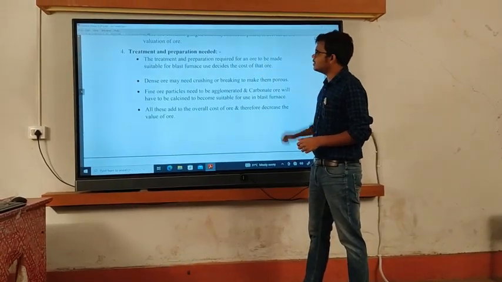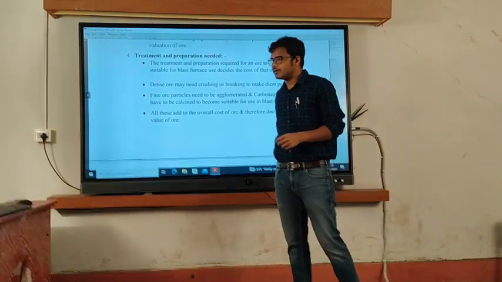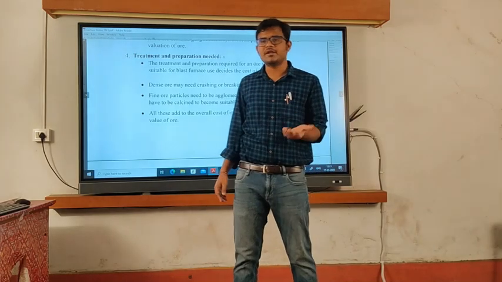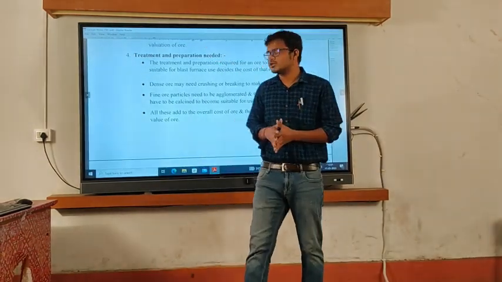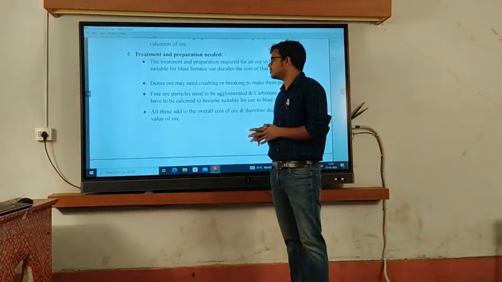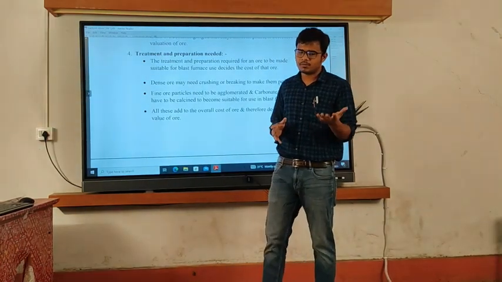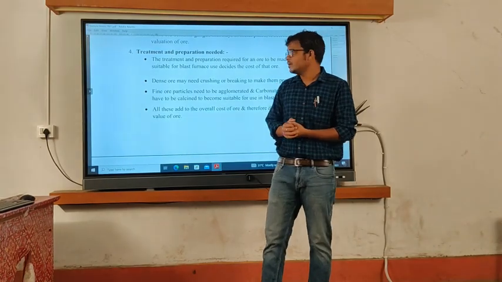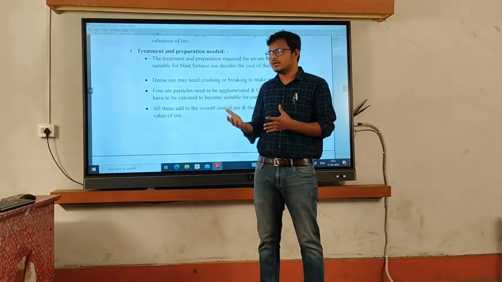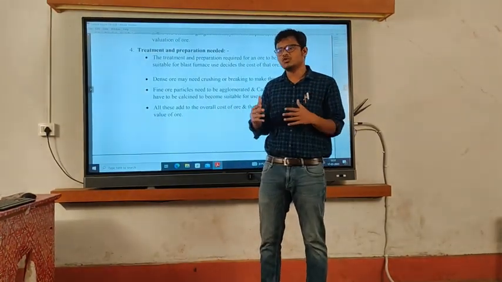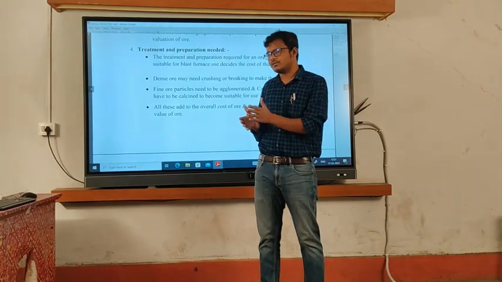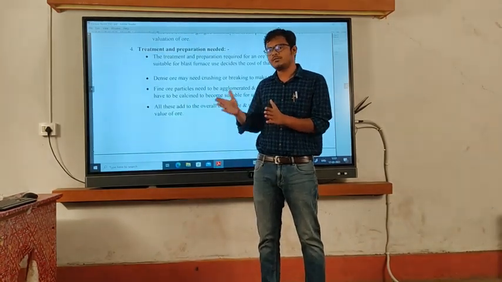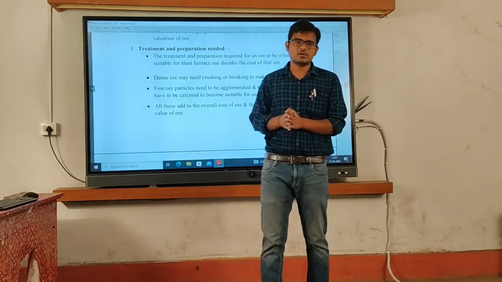So the next parameter is treatment and preparation needed. That means what are the various mineral dressing or mineral processing techniques needed for that ore from the mines to the furnace. If we have to treat the ore more and more, at every step of treatment or mineral dressing, it will increase the cost.